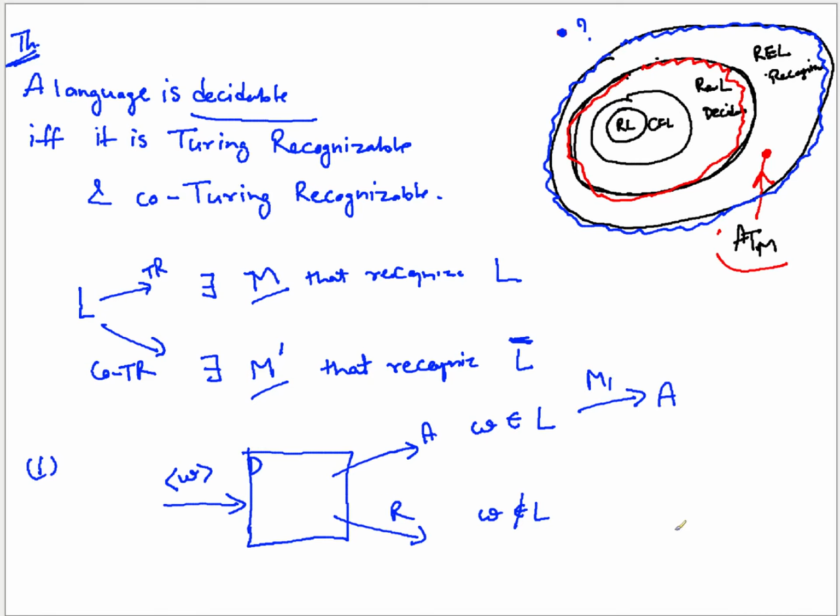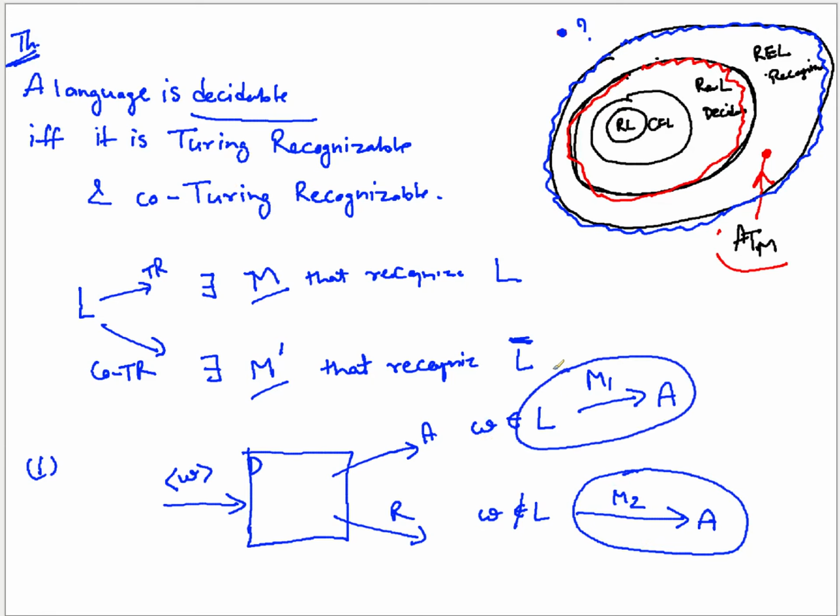And for the co-Turing recognizer part, whenever this decider for the language is rejecting, you accept on M2. Why? Because M2 then becomes a recognizer for the complement of that language. So for the rejecting part, the opposite, you are only talking about one section. Is it clear?